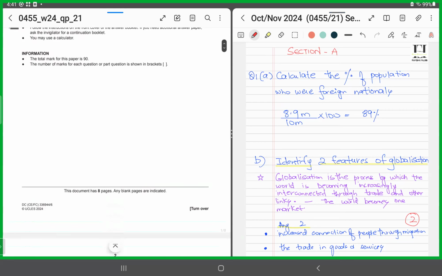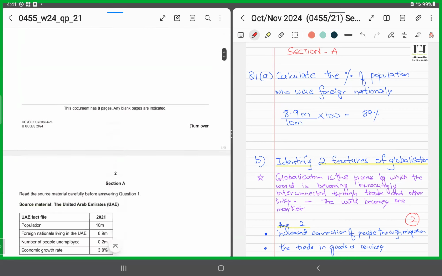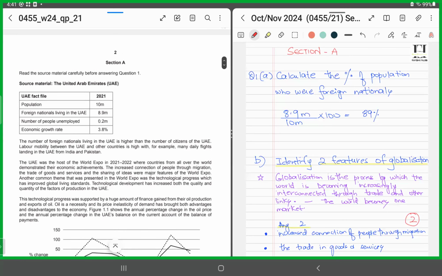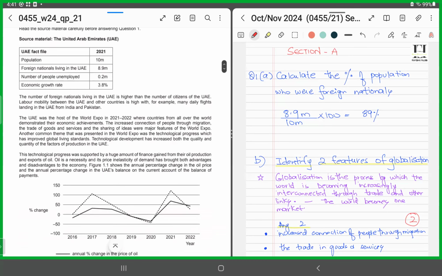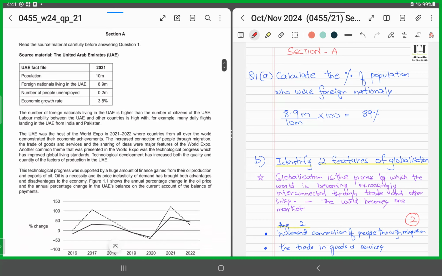First, we'll read the data source and we'll highlight the key terms and the key information so that once we are solving the questions, it's relatively easier for us to navigate through our answers. All right. The source material they've given us this time is regarding UAE. First, they've given us a fact file.